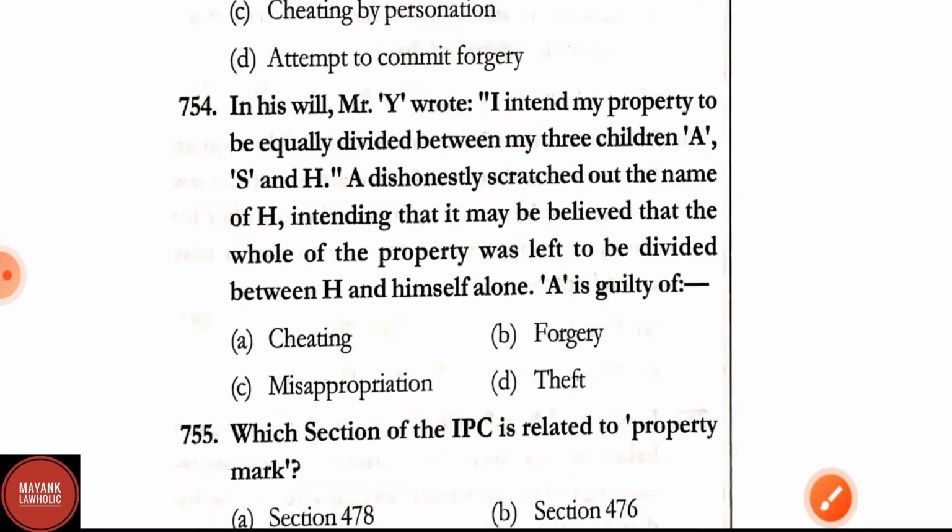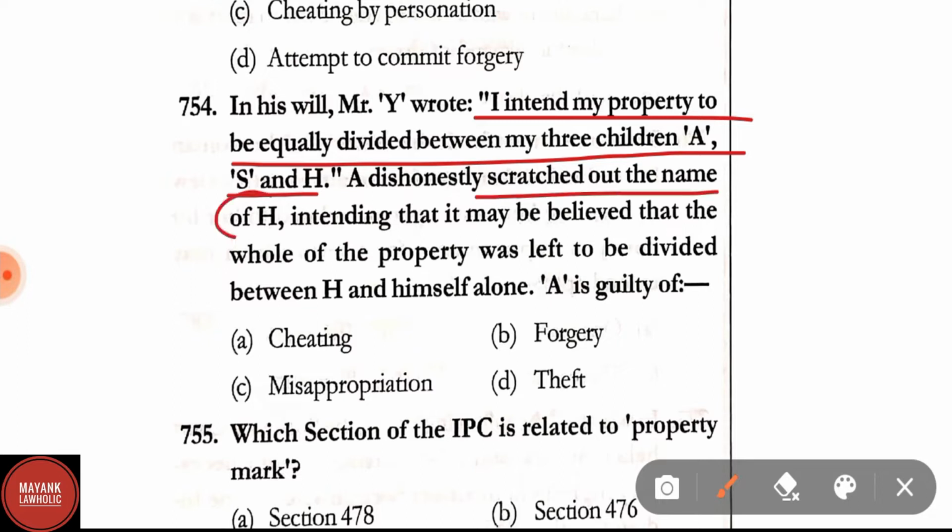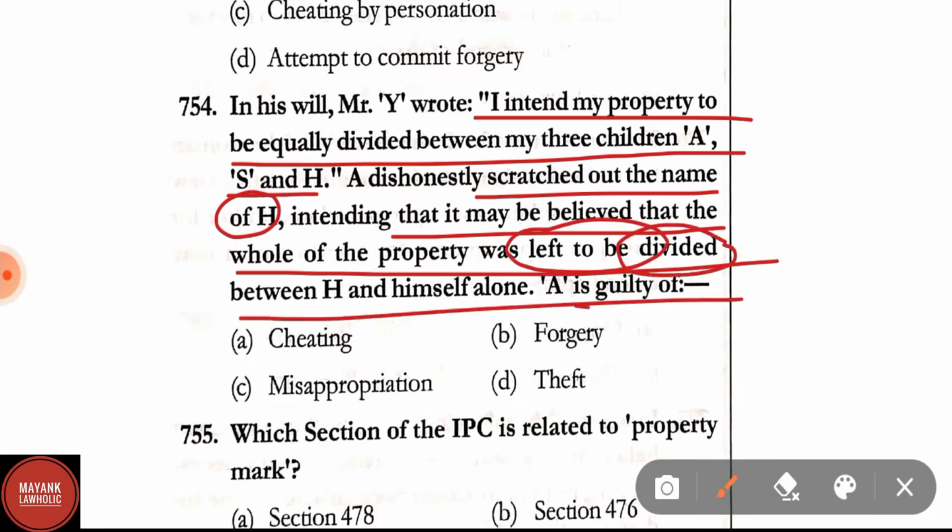Question number 754. In his will, Mr. Y wrote, I intend my property to be equally divided between my three children, A, S and H. A dishonestly scratched out the name of H, intending that it may be believed that the whole of the property may be left to be divided between H and himself alone. A is guilty of, obviously, the offence of forgery.